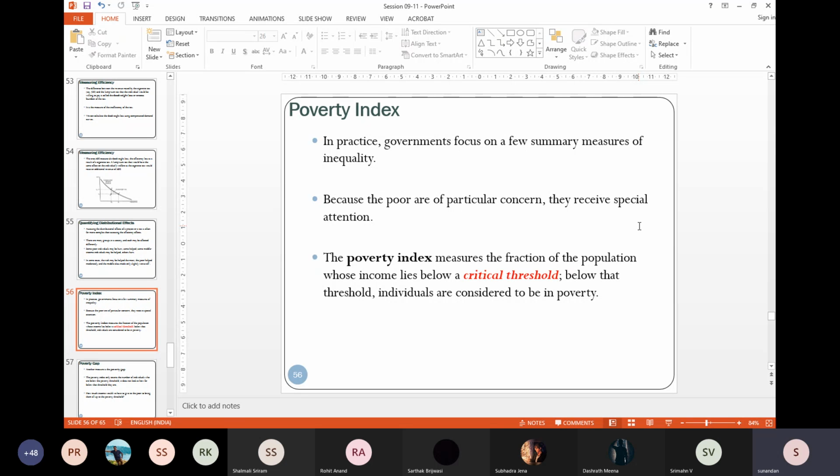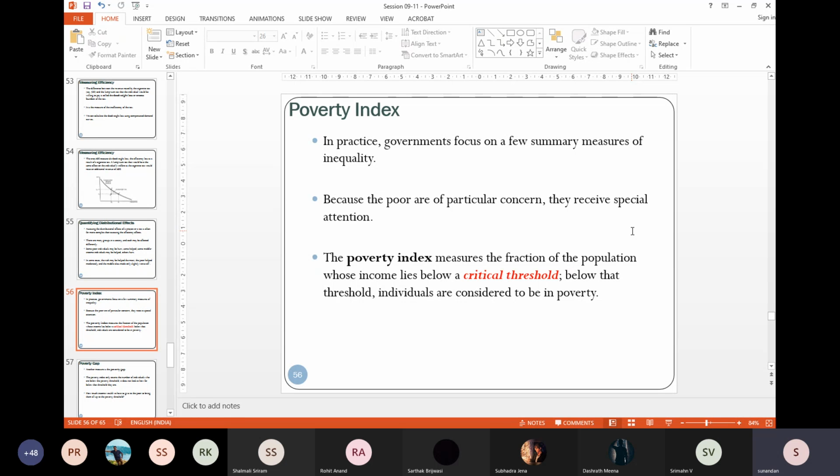Now that's also being challenged, and people say, okay, it's not only eating, you need to also have shelter. So bring in other parameters. And that's how, depending on the country, depending on the objective, in fact, you have different types of poverty measures.